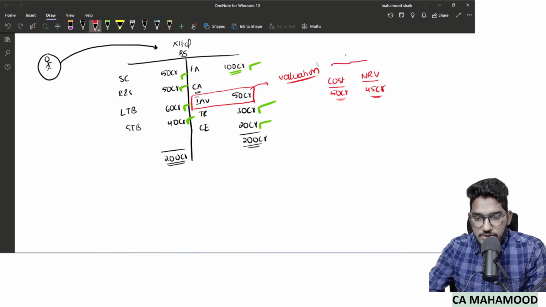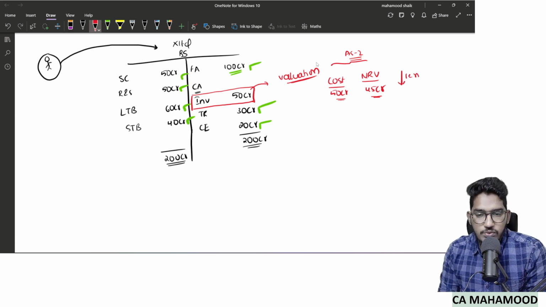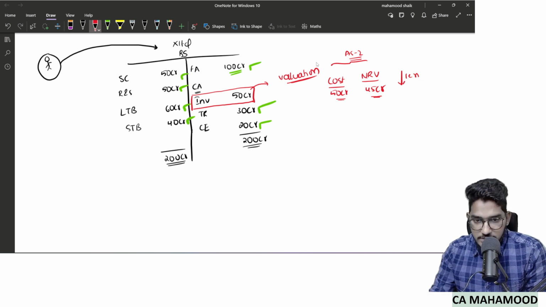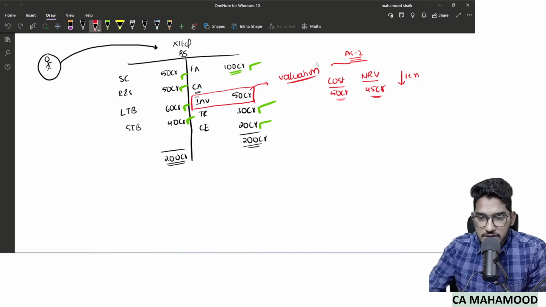And we know that AS 2 says inventory should be valued at cost or NRV, whichever is less. Yes or no? This is what AS 2 says. So AS 2, which is talking about valuation of inventories, clearly says that the stock should be valued at cost or NRV, whichever is less. But what the company has done is, instead of valuing the inventory at cost or NRV, whichever is less, they have shown this inventory as 50 crore rupees. But as per accounting standard, what should have been the value of inventory? 45 crores only. But how much value has management shown?